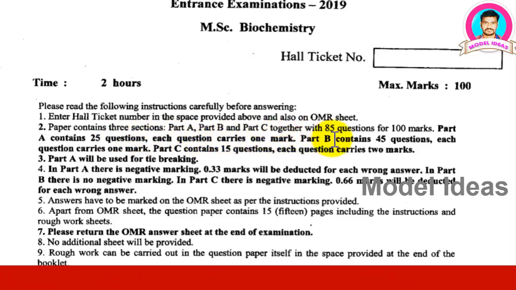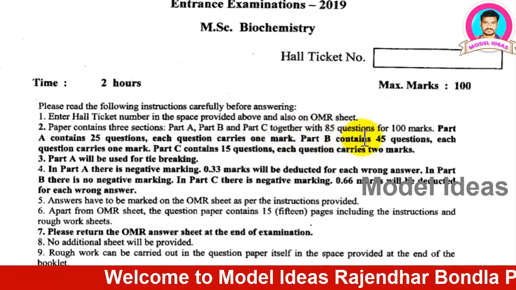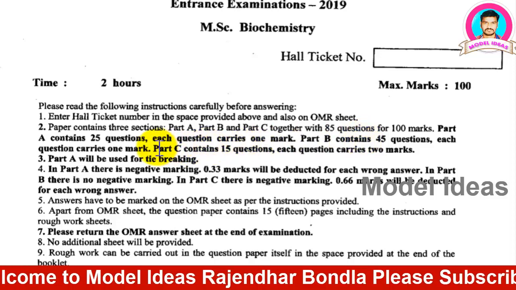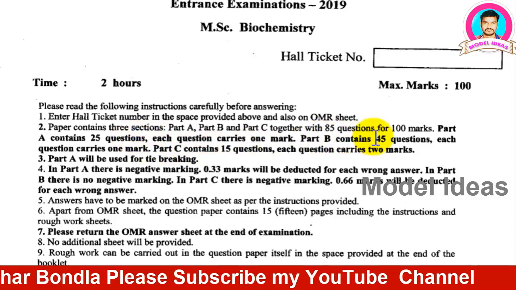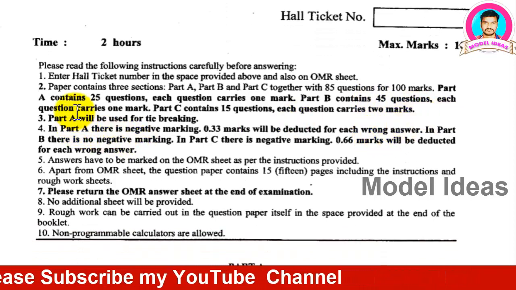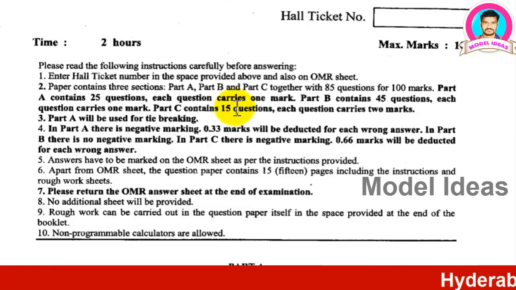Part B consists of 45 questions and 45 marks, 45 plus 25, that is 70. Then part C consists of only 15 questions, and each question carries 2 marks, so 30 marks, total 100.